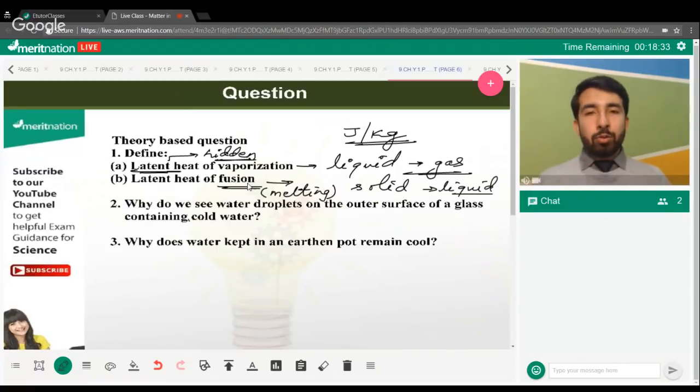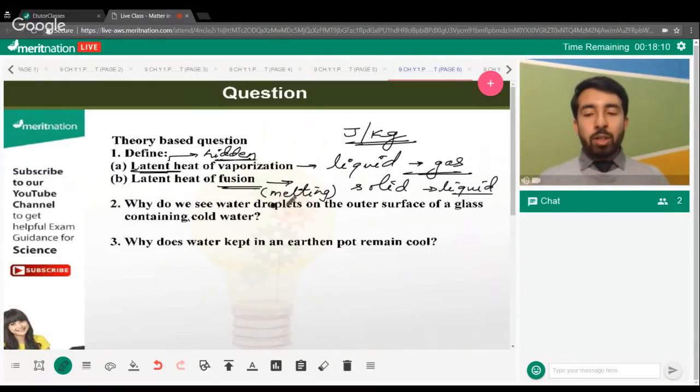So latent heat of fusion would be given by the definition as the amount of heat required for converting 1 kg of your solid into your liquid form in joules. The amount of heat in joules which is required for the conversion of 1 kg of solid into liquid state. So this is the definition of latent heat of vaporization and latent heat of fusion.